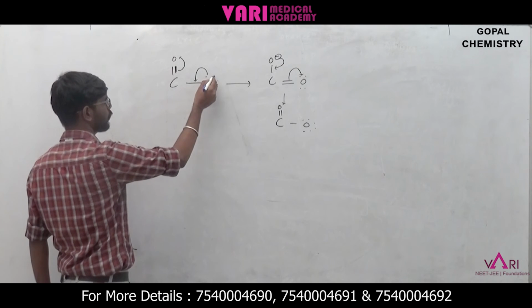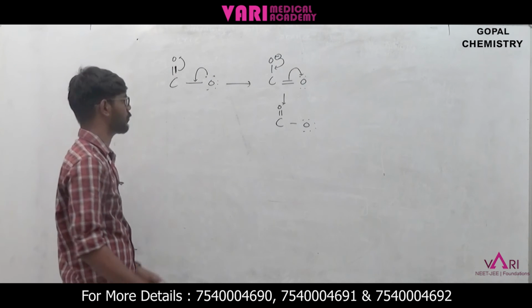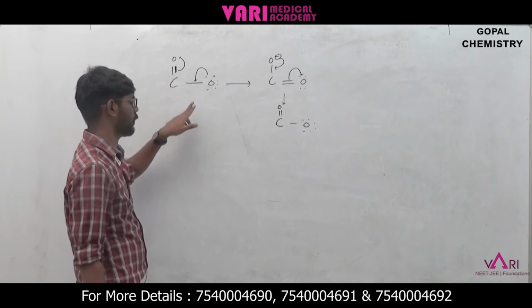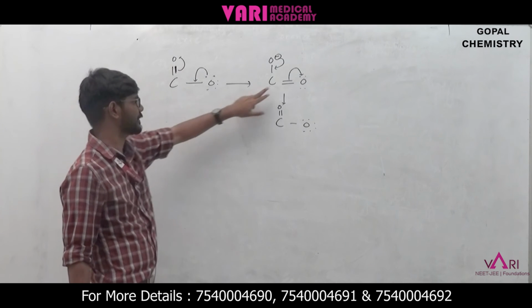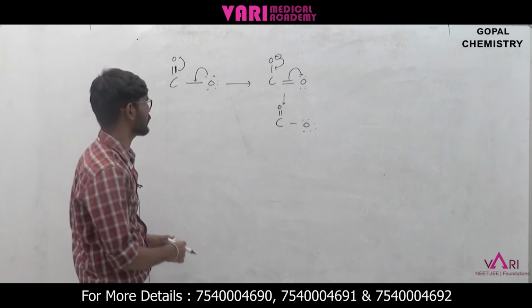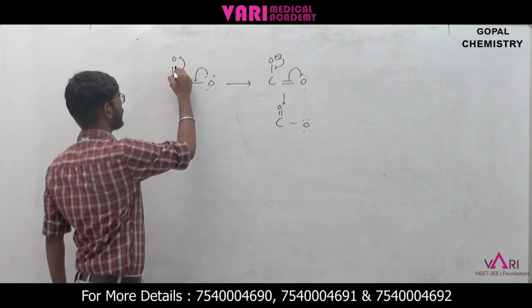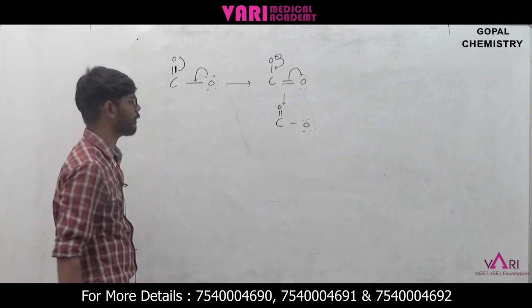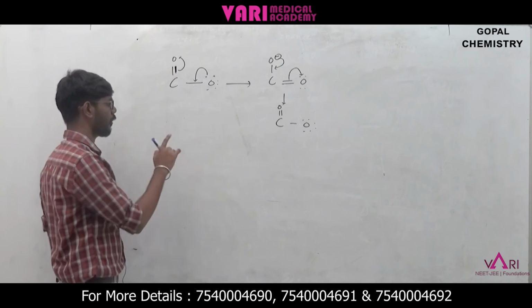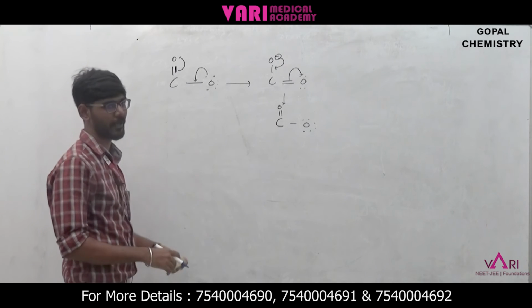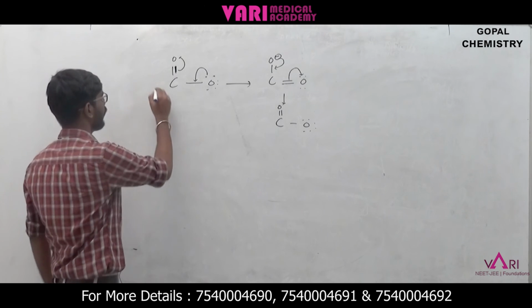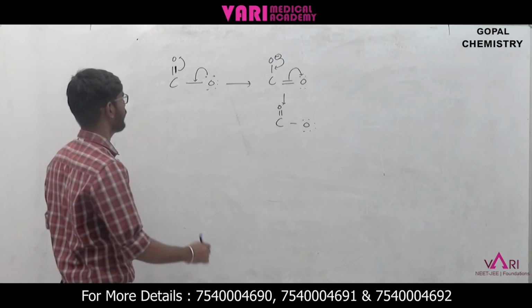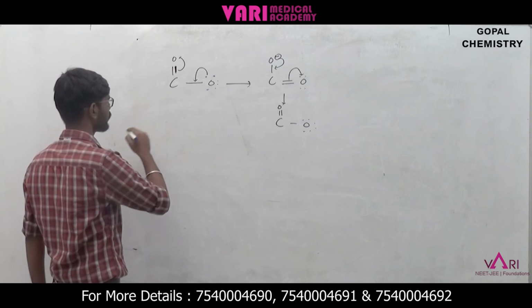These two electrons are used to form a new bond. Already we have one bond, an extra bond results in two bonds. How many bonds will carbon have, students? Only 4 bonds, because the valency of carbon is tetravalency.